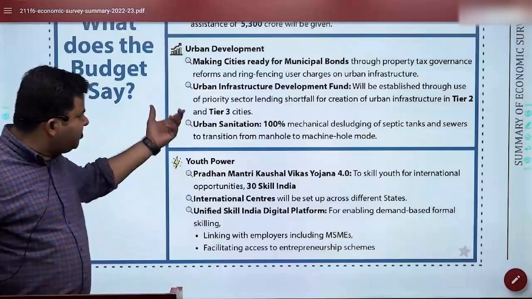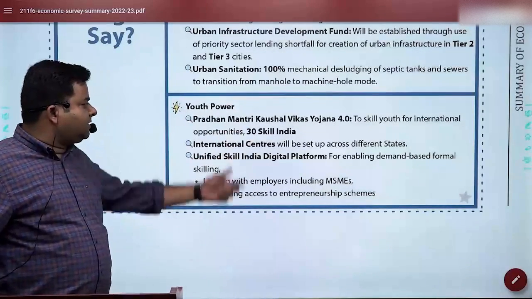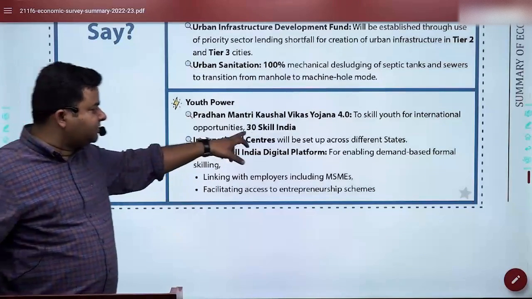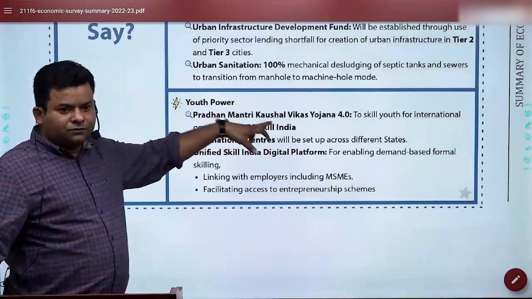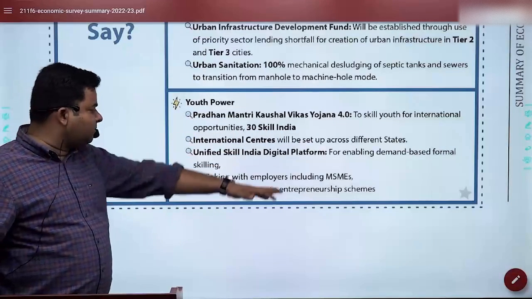So that is what has been highlighted for the urban. And youth power, as I told you, 4.0 is there. With 30 Skill India international centers will be set up in different countries. This data is important for you. So we have 30 Skill India opportunities, and international centers will be set up.